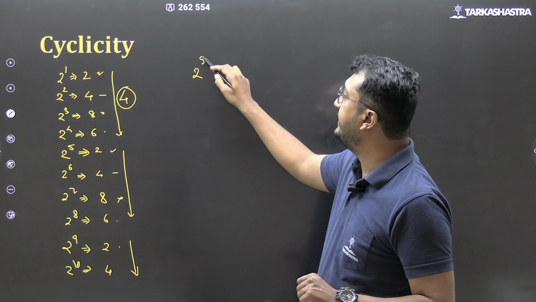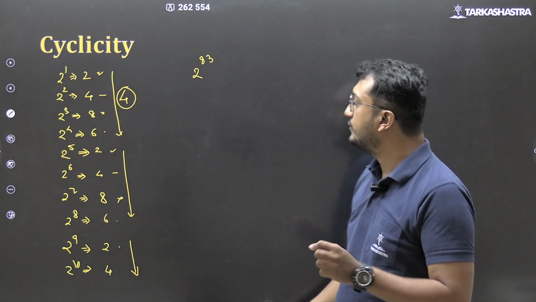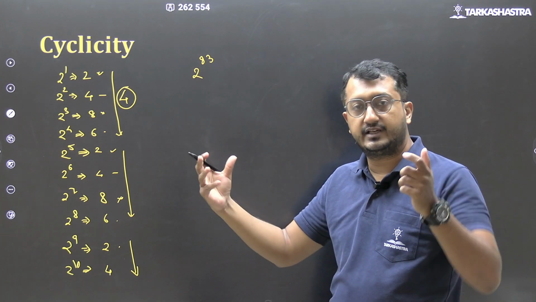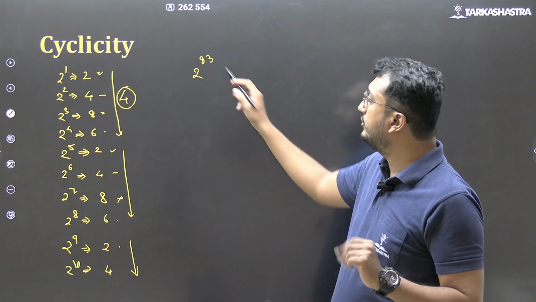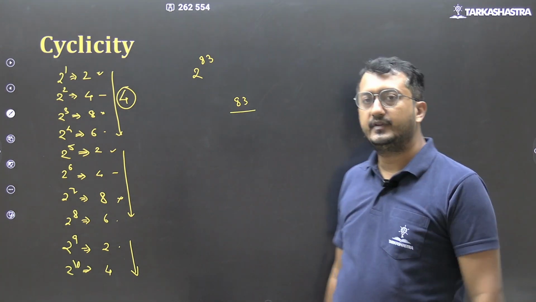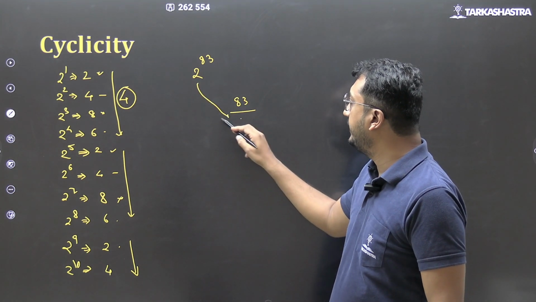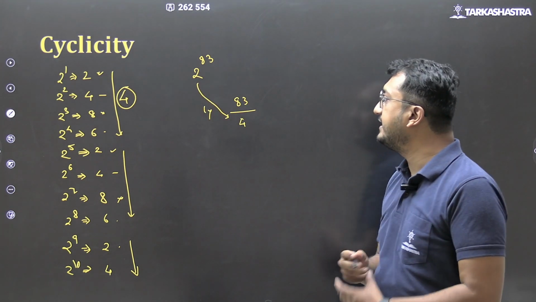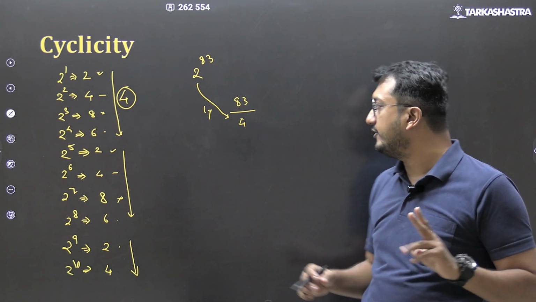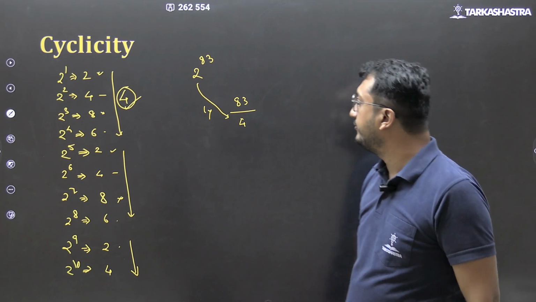तो 2 raised to 83 का लास्ट डिजिट क्या रहेगा? So what we do, I am telling you the process, then I'll tell you what the actual process in terms of formula is. So 2 raised to 83 का मुझे लास्ट डिजिट निकालना है. It will be 83 divided by cyclicity of 2. What is the cyclicity of 2? It is 4.